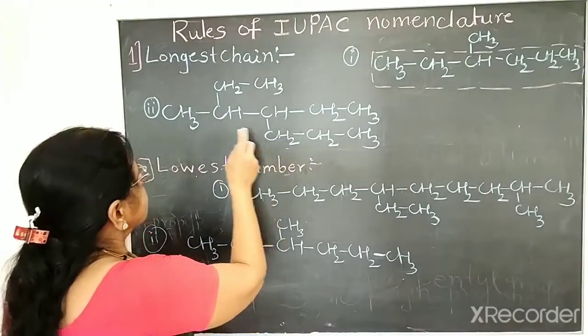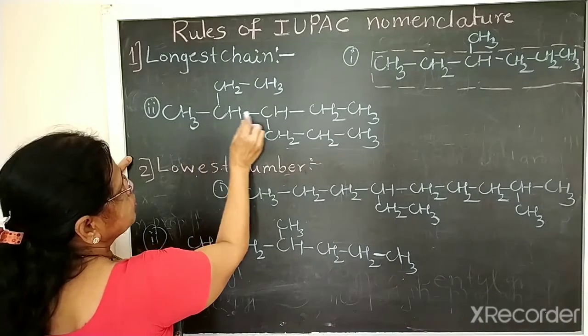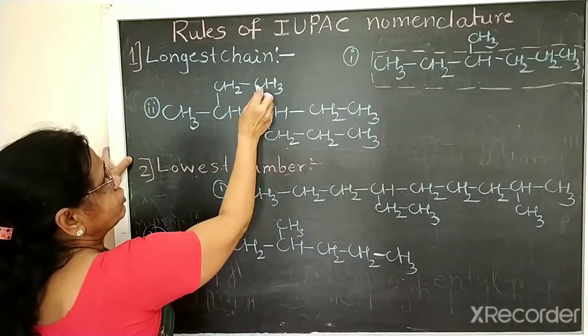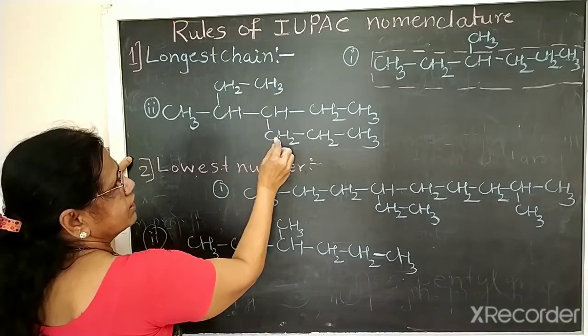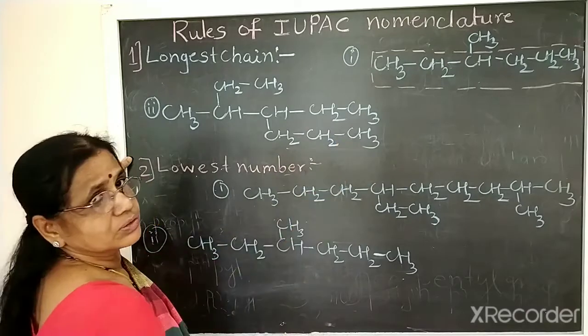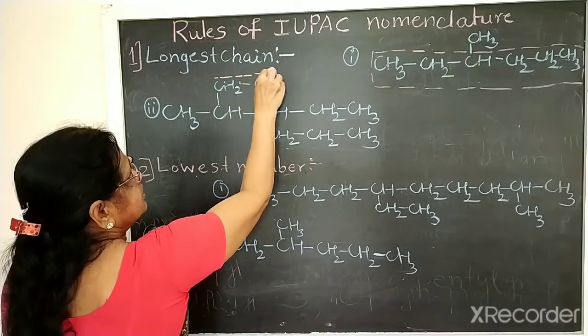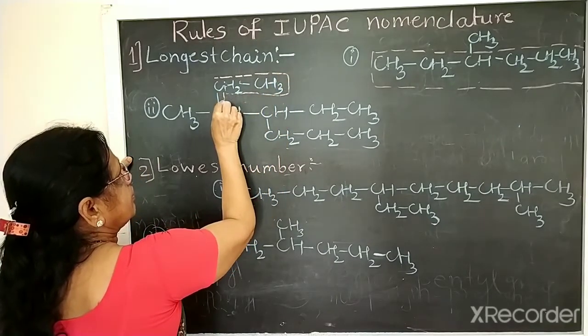Okay. So second example. In the second example, 1, 2, 3, 4, 5 carbons. Okay. Now if you take from here 1, 2, 3, 4, 5, 6, 7 carbons. So therefore the longest chain comes here, like this.